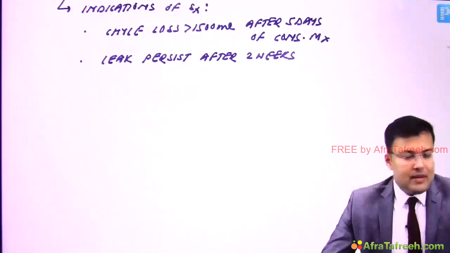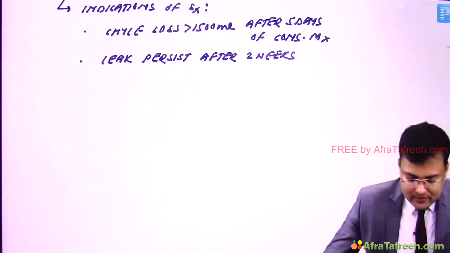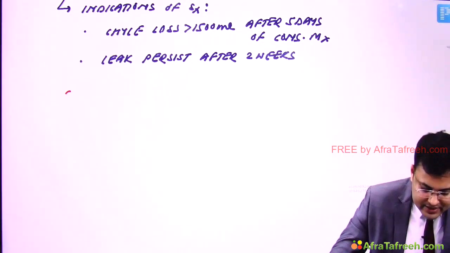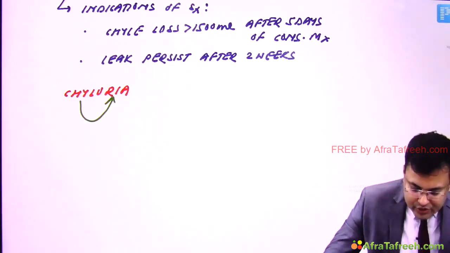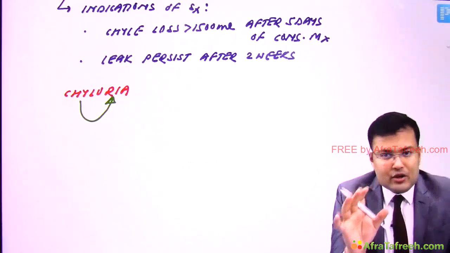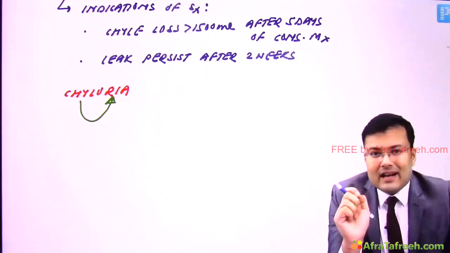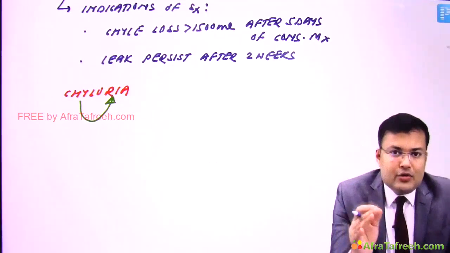There is another important topic related to chyle, and that is chyluria. The term is self-explanatory. The chyle is going into the urinary tract. Why? Because chyle is present in the lymphatic duct, so there is a fistula between the lymphatic duct and the urinary tract.